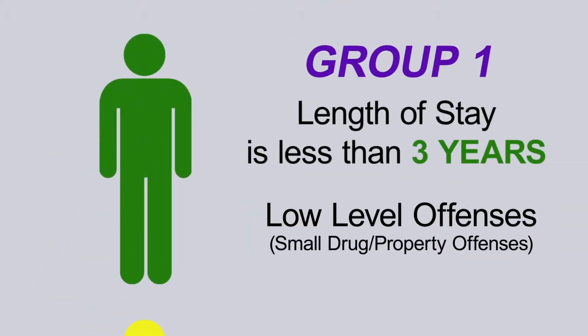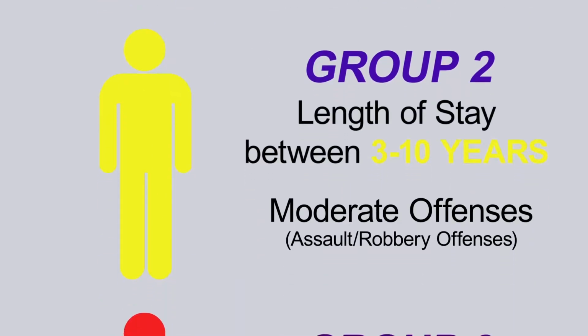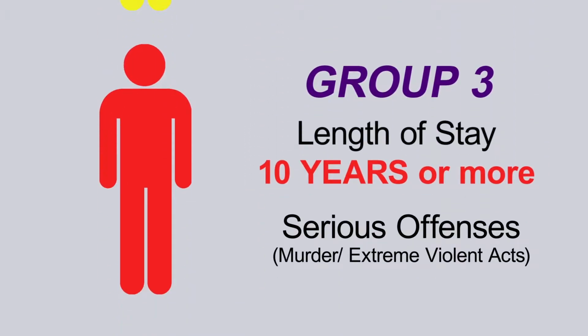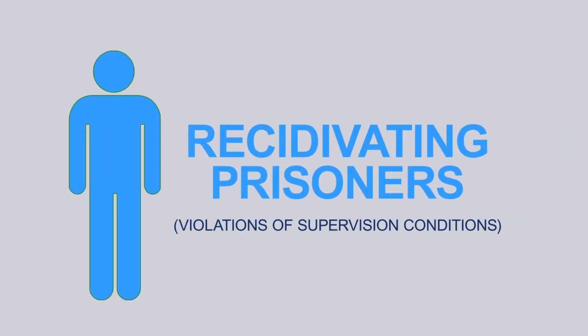People who are sentenced for under 3 years. Then we're creating another category, moderate length of stay. And then our third category is very serious offenses. There's also people coming to prison who have recently been released from prison but are coming back.